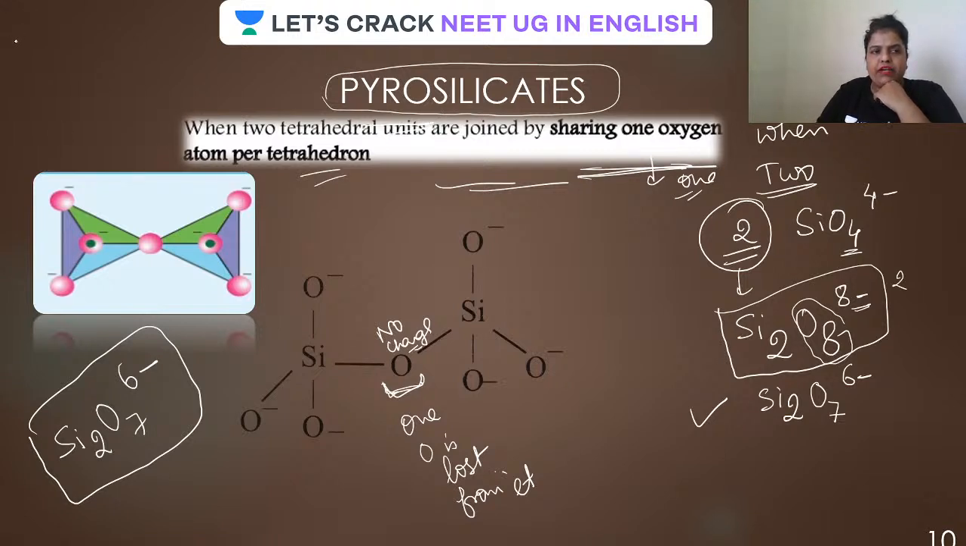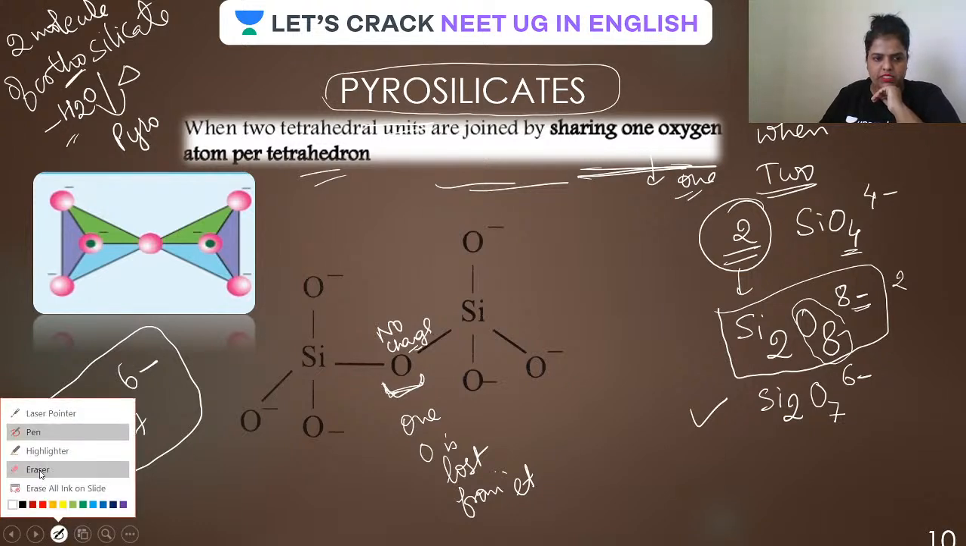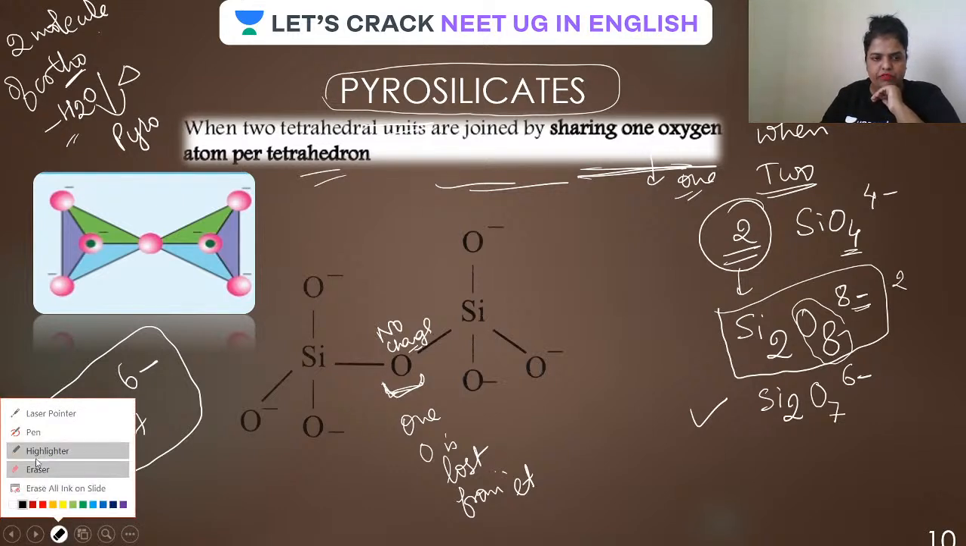Because remember guys, pyro is a term used when two molecules of orthosilicate are heated. Pyro means heat. There is a loss of one water molecule, and whatever is formed is called pyro. Let me erase this silicate word because it is a general term used for most of them, like orthosulfuric acid, then there is pyrosulfuric acid. This is very, very common, guys.